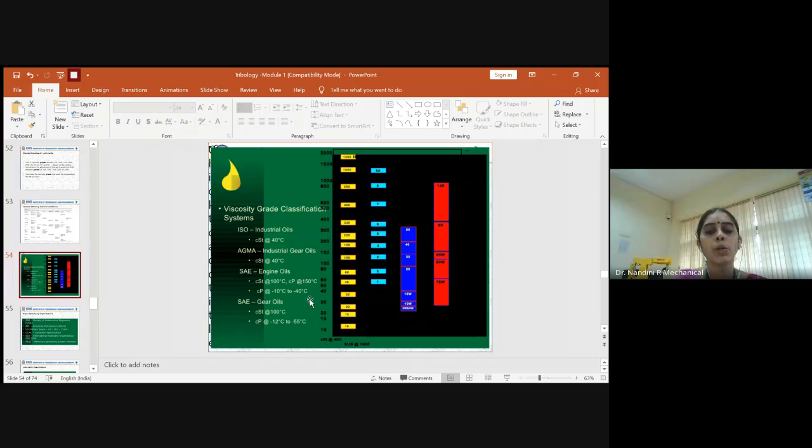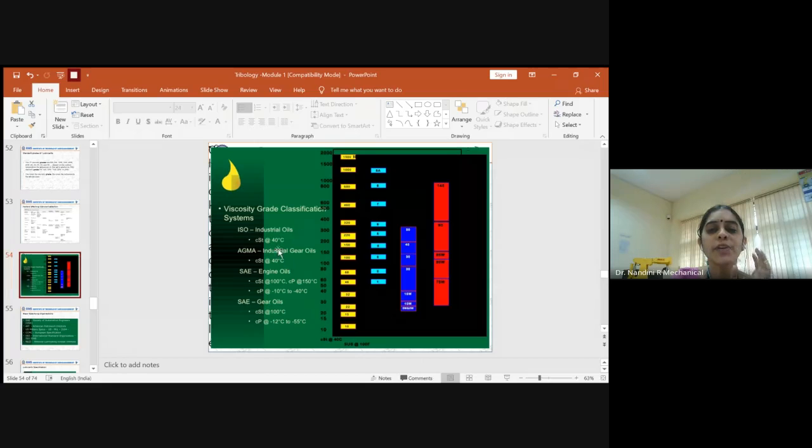So both the lower temperature limit and the higher temperature limit are there in the SAE type of viscosity grade selection. Similarly, if you need an SAE grade specific to gear oils, you also have it for high temperatures up to 100 degrees Celsius. The unit here is centistoke, and in centipoise you have low temperatures from minus 12 degrees Celsius to minus 55 degrees Celsius.